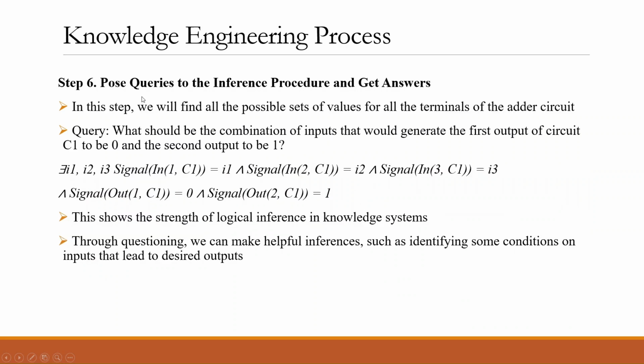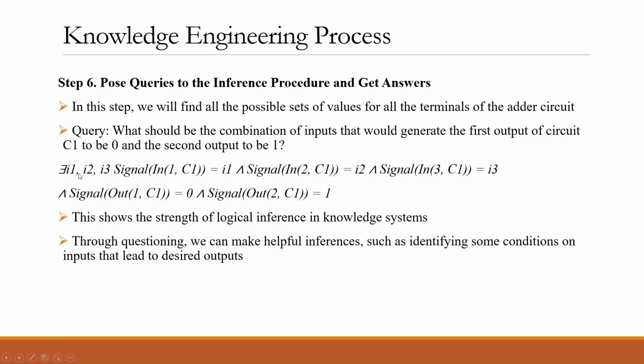And at step 6, here we can pose queries to the inference procedure and get answers. We will find all the possible sets of values for all the terminals of the circuit. The query will be: what should be the combination of inputs that would generate the first output of circuit C1 to be 0 and the second output to be 1. And the query will look like this.